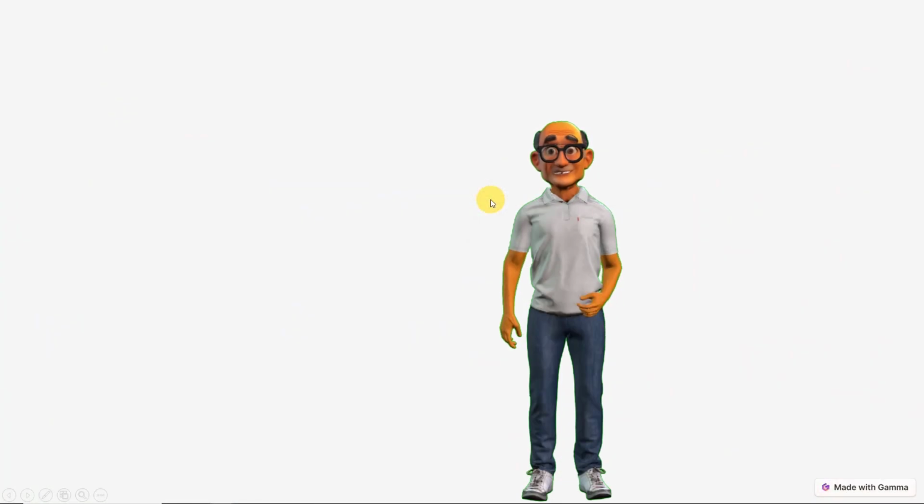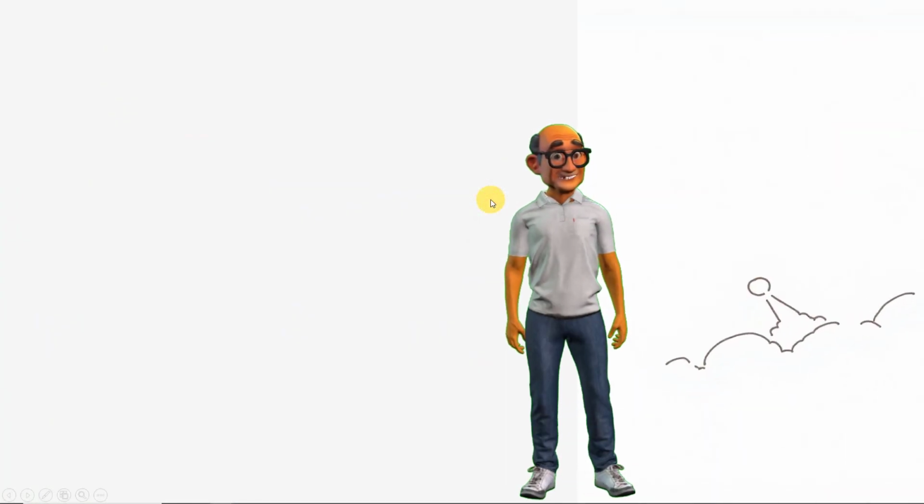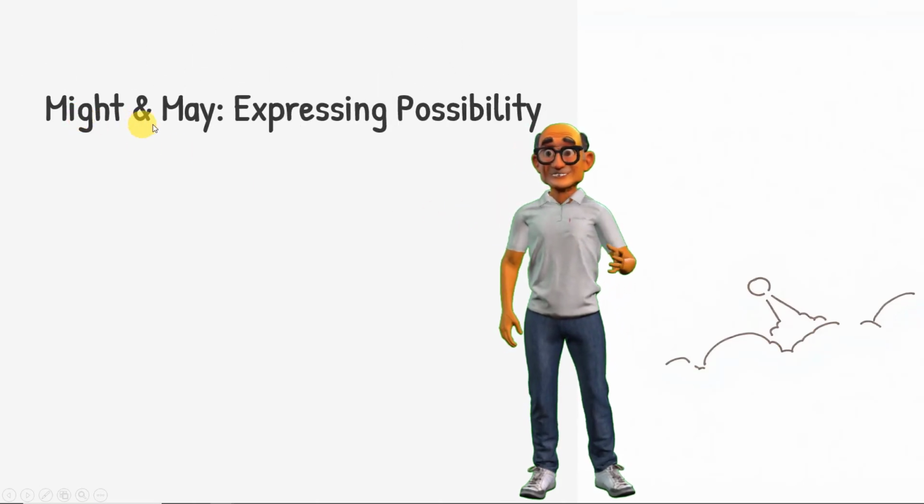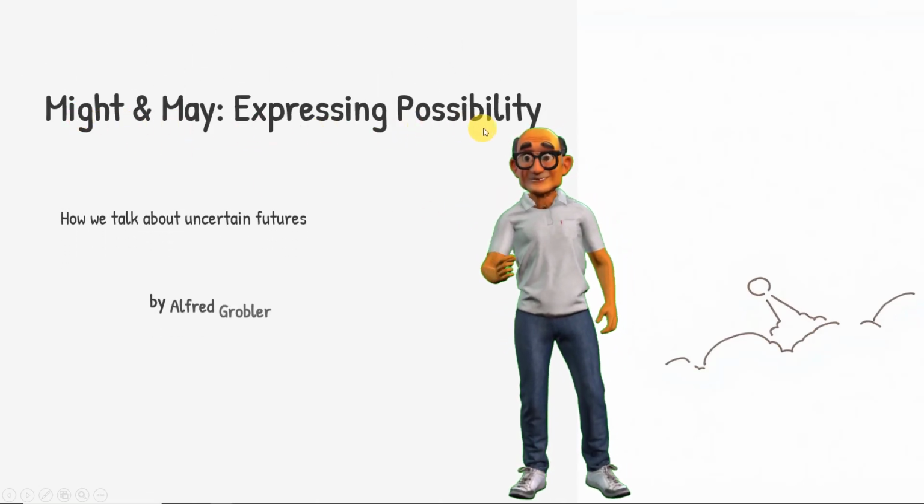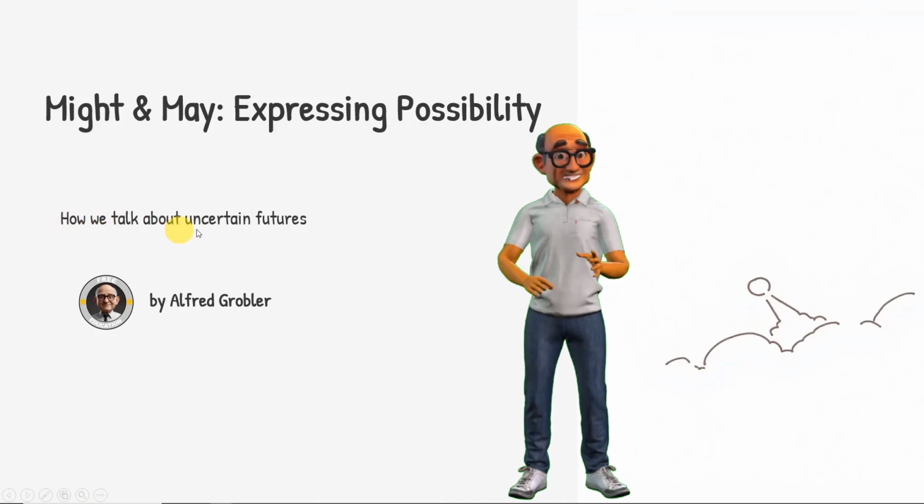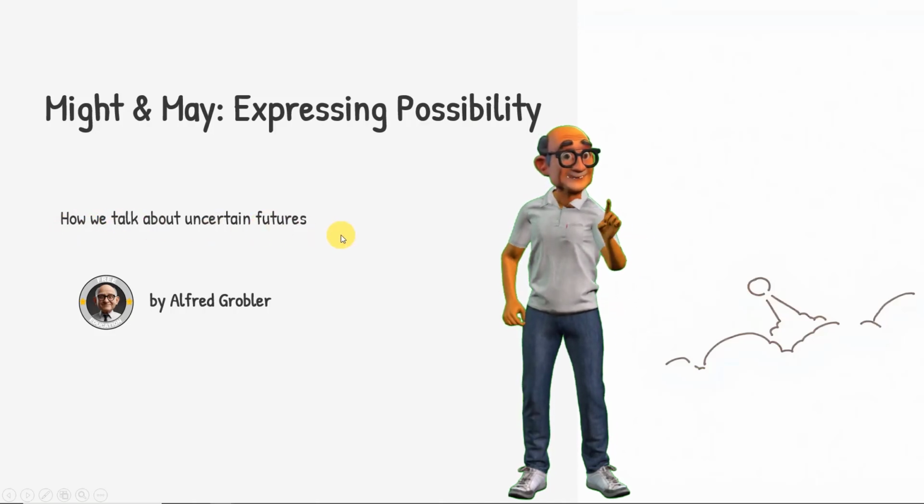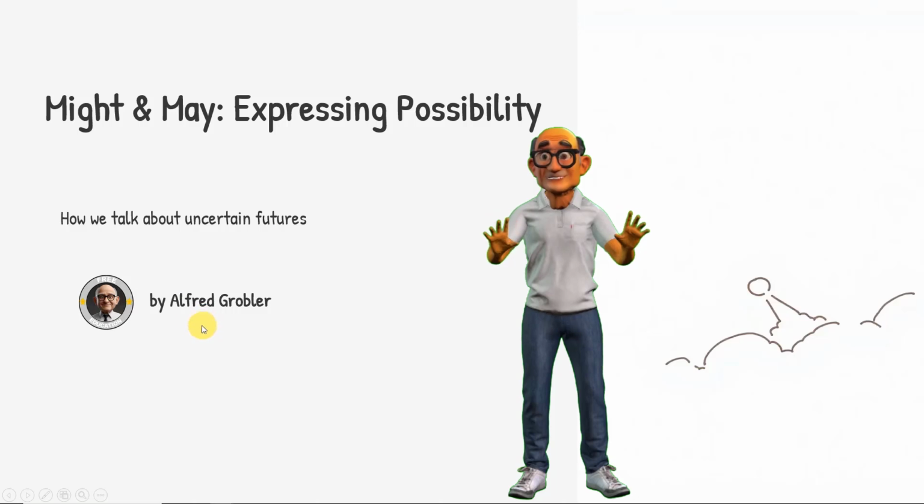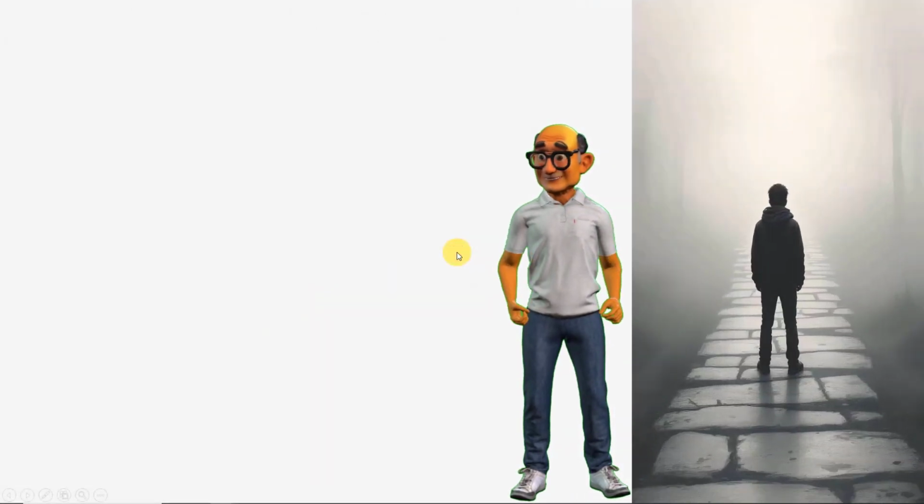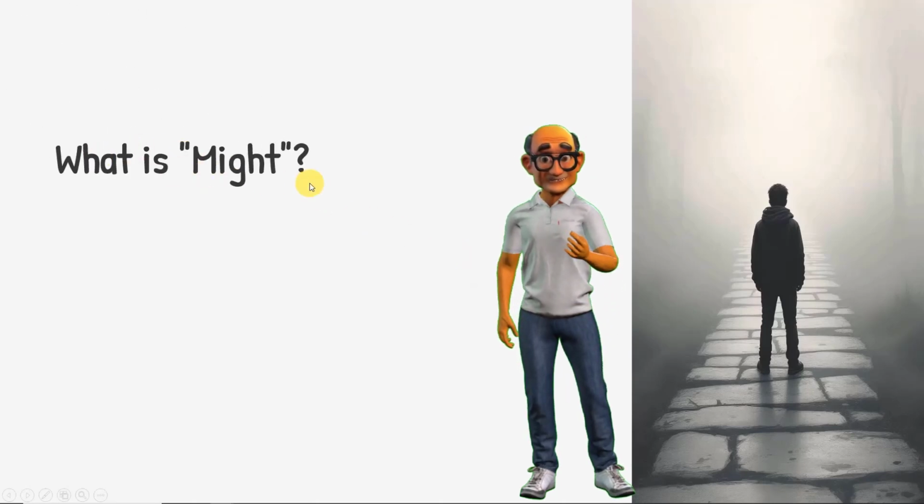Okay, let's have a look at today's lesson. And it's all about might and may expressing possibility. How we talk about uncertain futures, right? And once again, the lesson has been prepared by Alfred Grobler. Okay, let's dive into it and have a look at what is might.